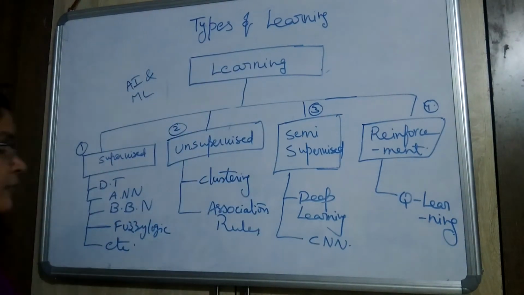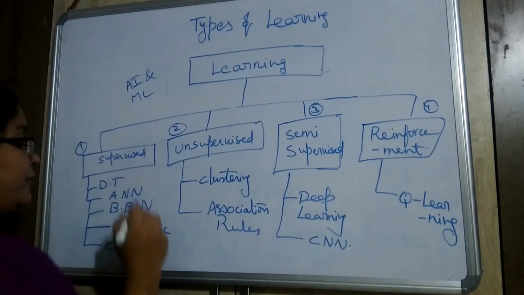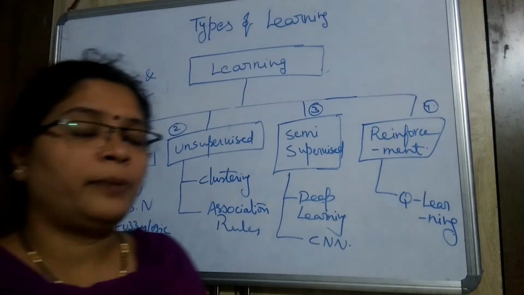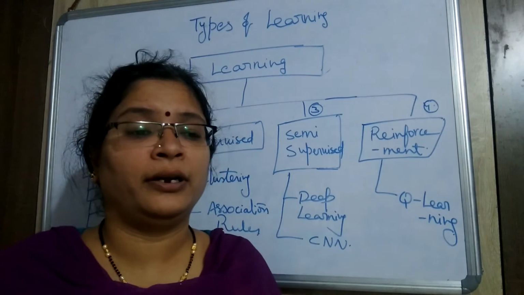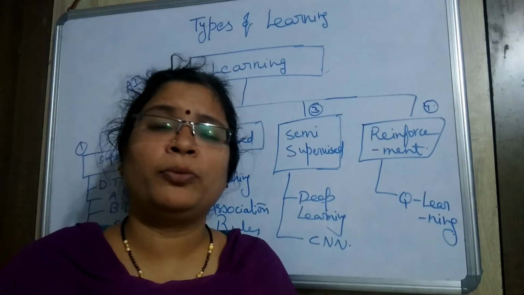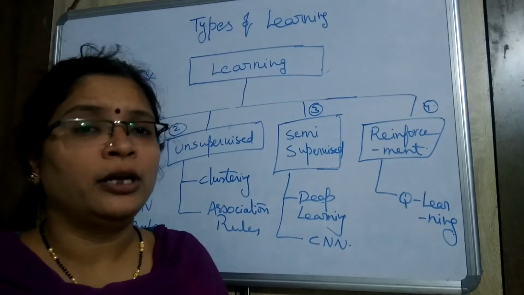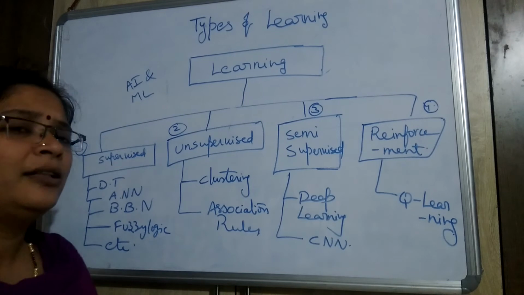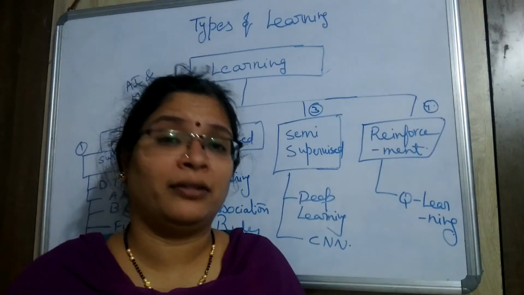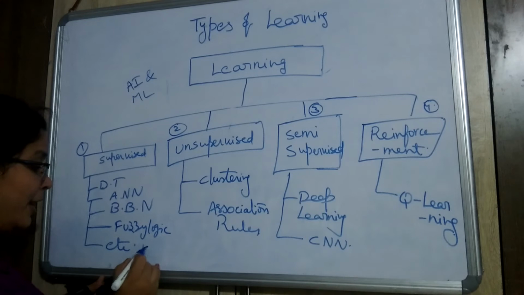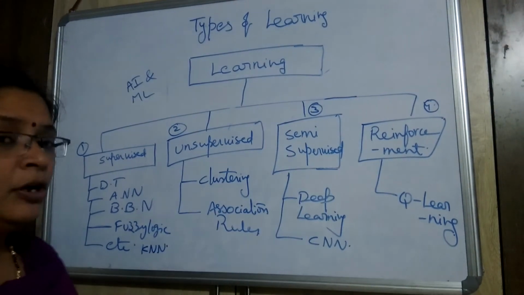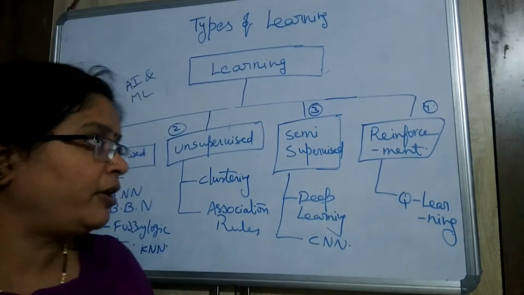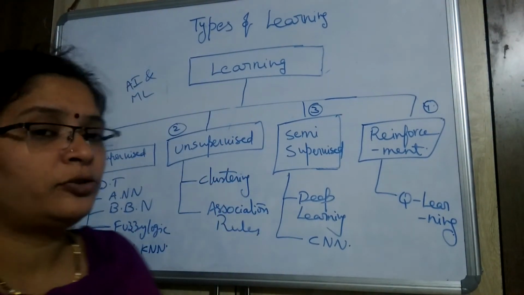What are the various methods in supervised learning? The first one is the decision tree. All types of artificial neural networks, multi-layer perceptrons, single perceptrons, and backpropagation neural networks, support supervised learning. Bayesian belief networks and fuzzy logic are also methods working under supervised learning. One more is KNN, the nearest neighborhood algorithm, which is also a sophisticated method of supervised learning. So we have multiple methods under supervised learning.